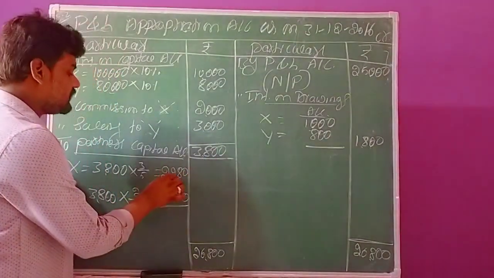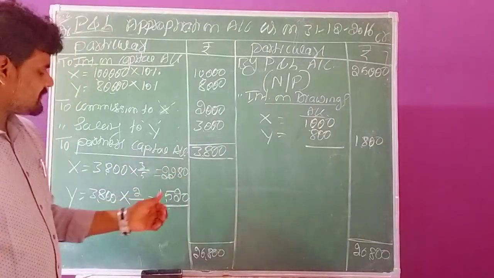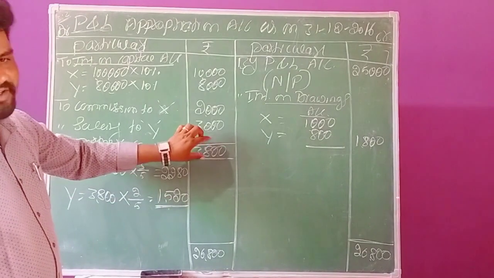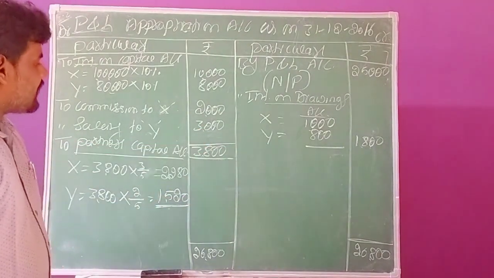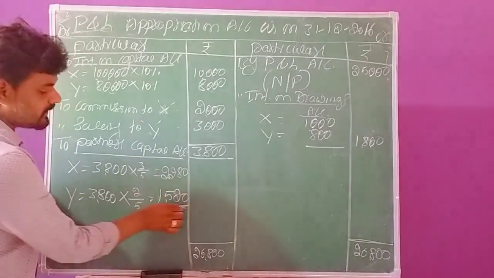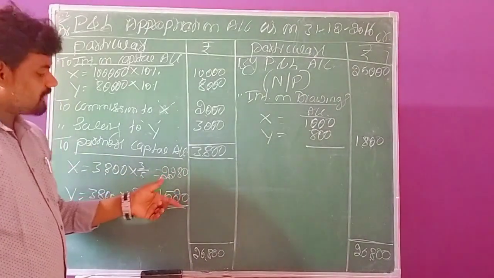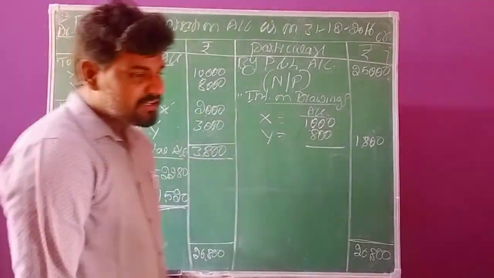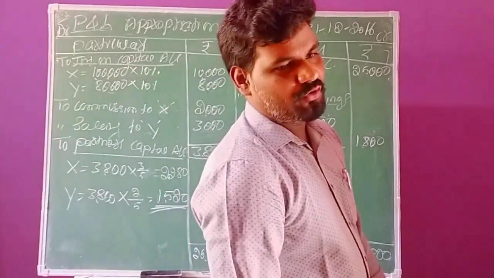So 2,280 rupees plus 1,520 rupees, the total balance is 3,800. So here the main motive of preparing this account is that we need to distribute this profit among the partners. So here this is the solution for this third question.